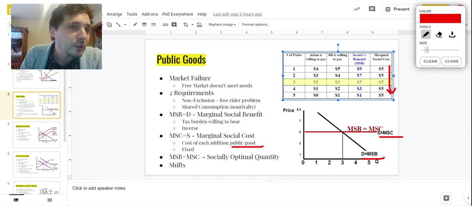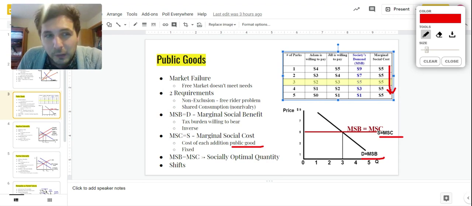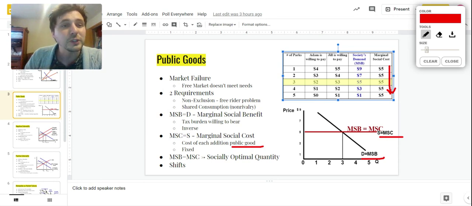So what quantity of public goods are going to be provided? It's important to know that if the government wanted to, they could provide an unlimited amount of these public goods, right? We can make the whole United States a park, but we're not going to do it because the cost is just too high. So there's a limitation on the quantity of a public good that's going to be provided. So here the quantity is going to be where MSB equals MSC.